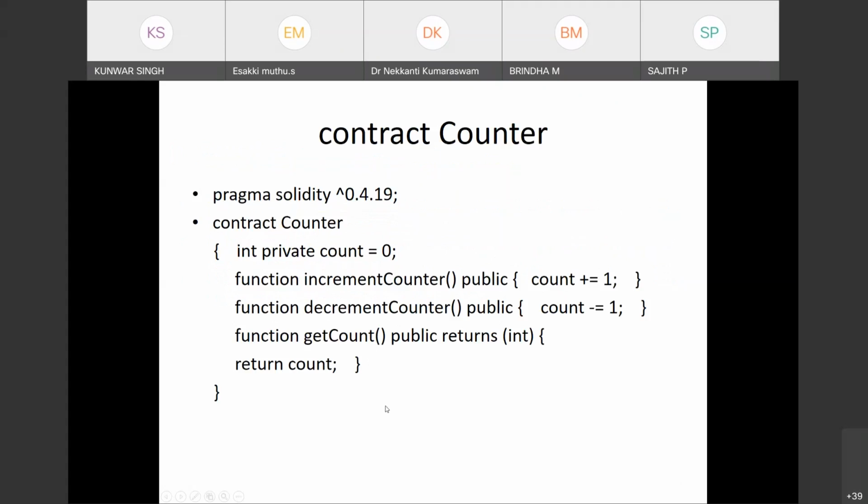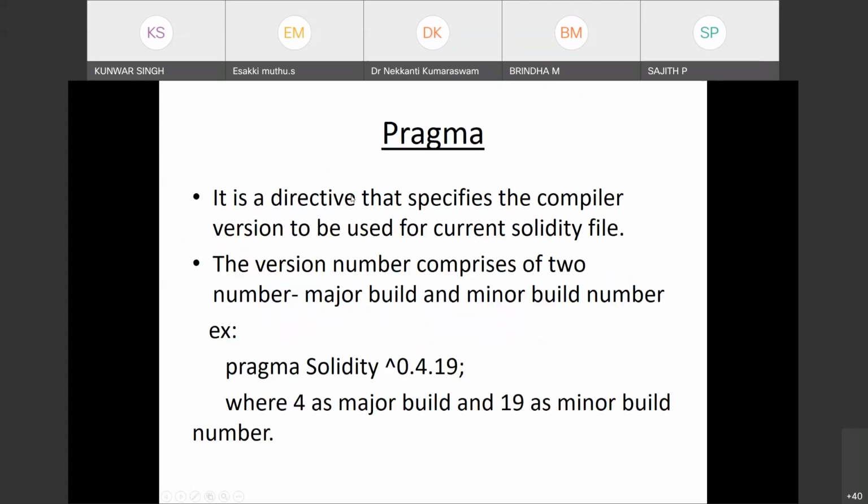Now I'll give you one small example of smart contract code. For this one, you have pragma solidity 0.4. Pragma is the directive that specifies the compiler version to be used for the current Solidity file.